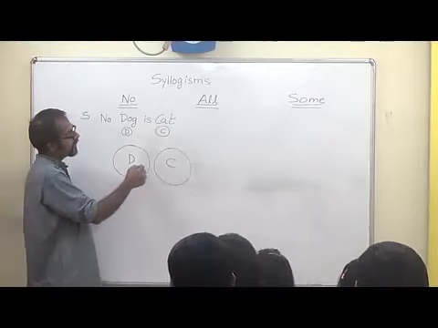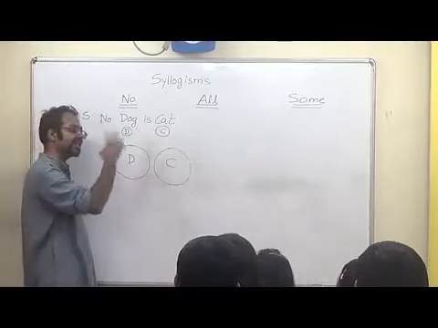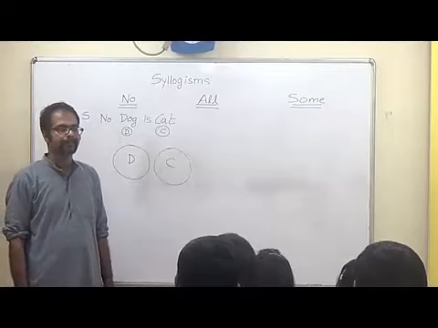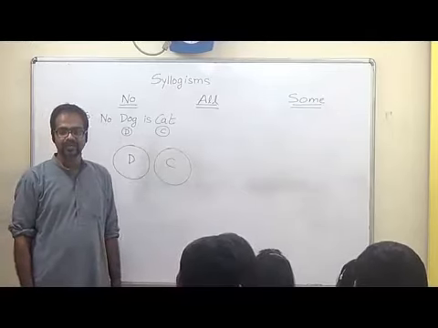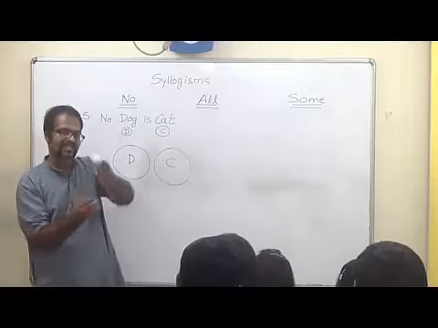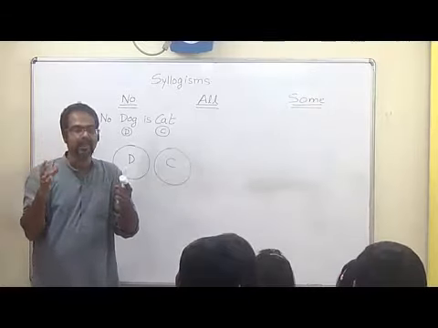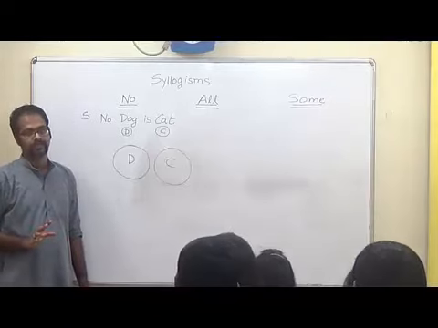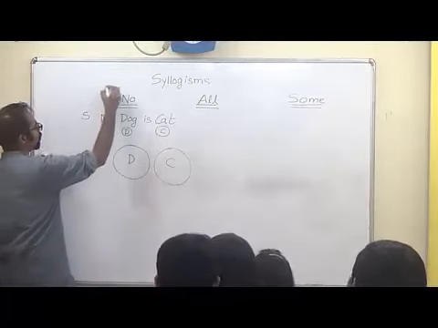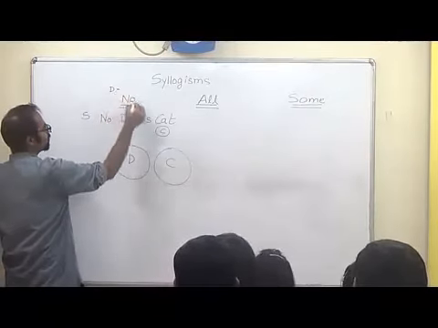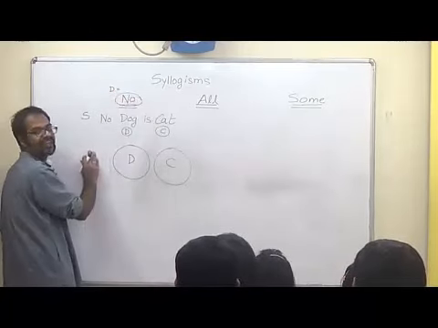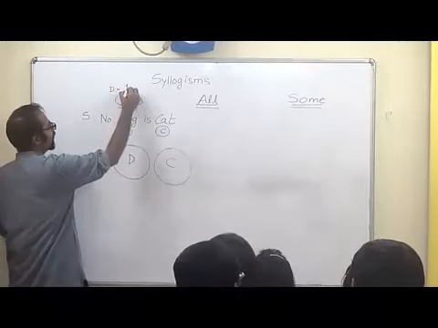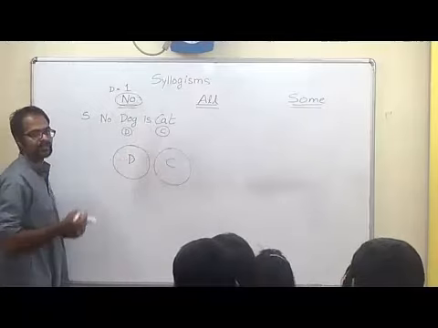Can you represent this same fact using any other type of diagram? Is it possible that you draw two intersecting circles or one circle inside another or some other type and still show me no dog is a cat? So, the number of possible diagrams when it comes to a statement with no or none in it is exactly one. There is only this one diagram possible.